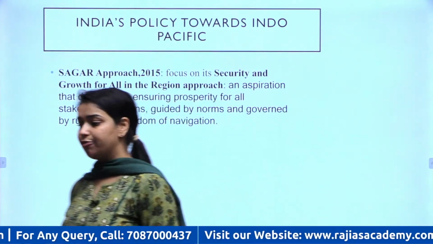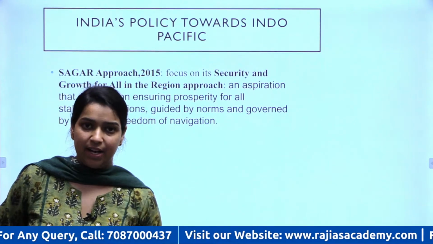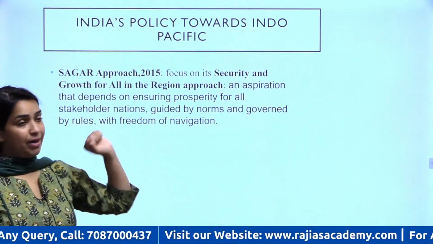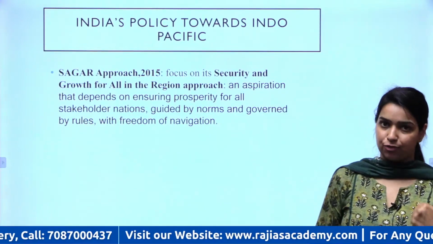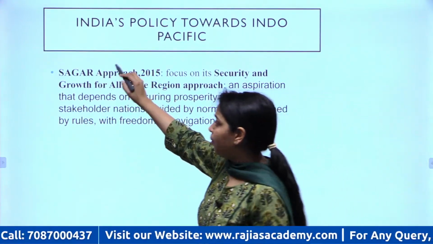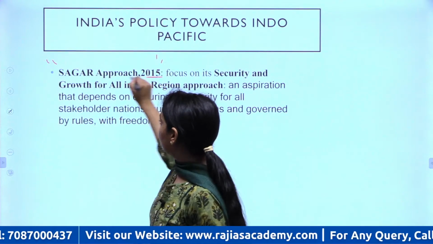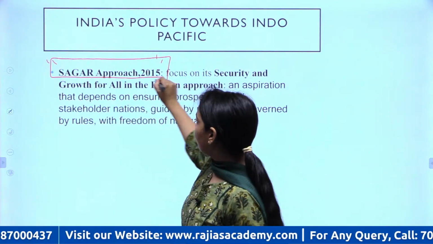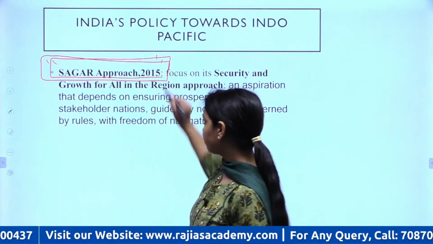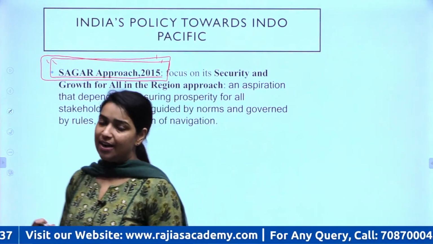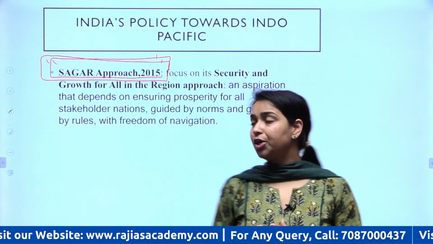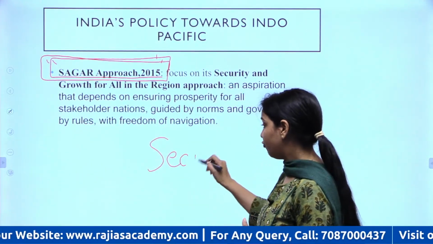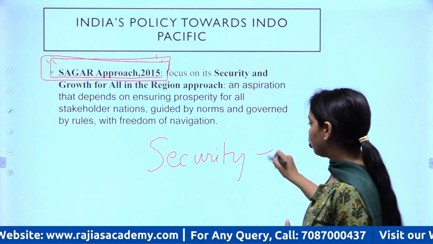Now अब Indian government ने क्या approach अपनाई है? What approach has Indian government adopted for leveraging, reaping the benefits of this region? So first most important keyword is Sagar approach, security and growth for all in the region. So PM Modi and even our government re-emphasizes on this fact that we want security for all plus growth for